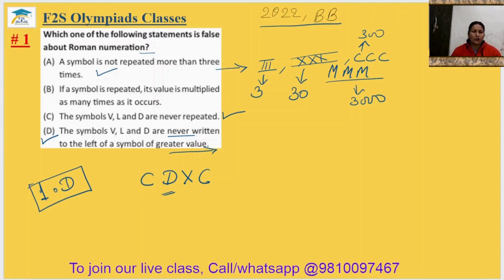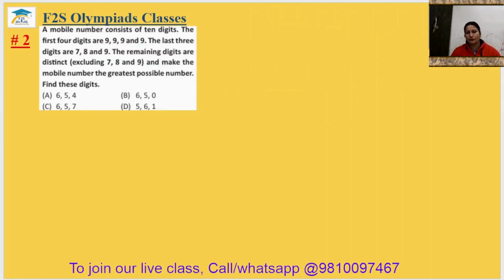Okay. Now question number 2. A mobile number consists of 10 digits. The first 4 digits are 9, 9, 9 and 9. The last 3 digits are 7, 8 and 9. The remaining digits are distinct, excluding 7, 8, 9, and make the mobile number the greatest possible number. Find the digit. So first write the number 9, 9, 9, 9.